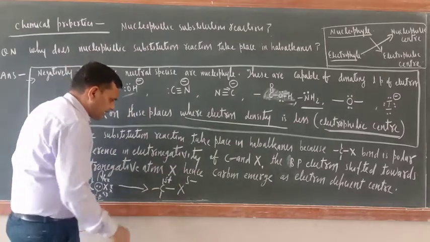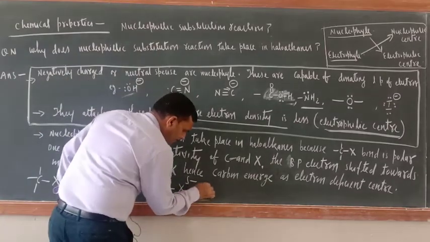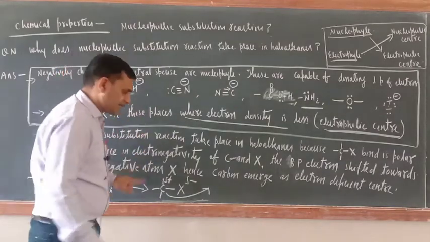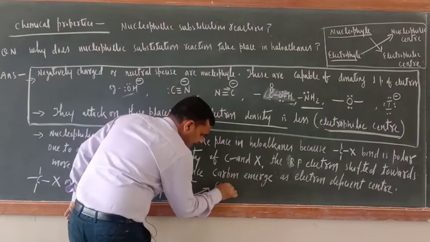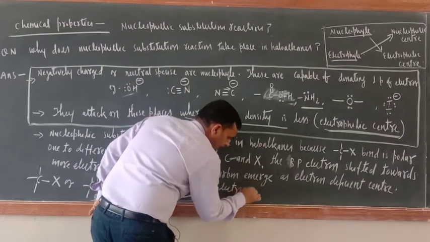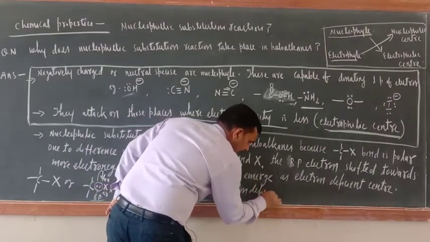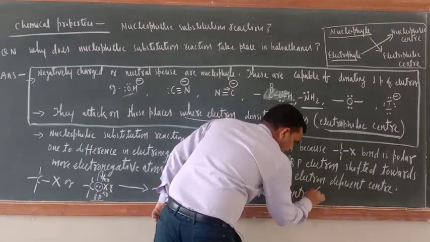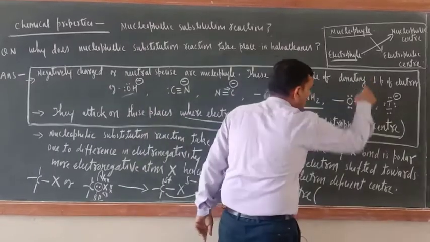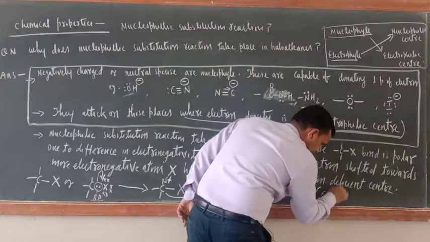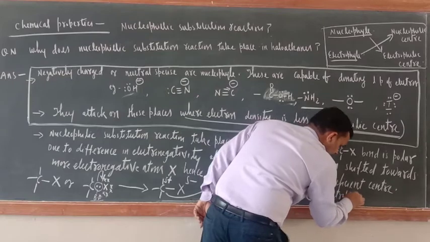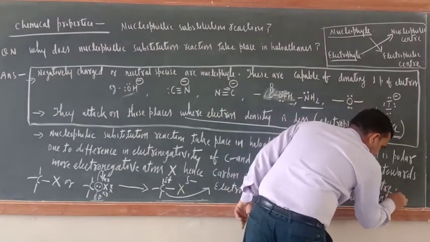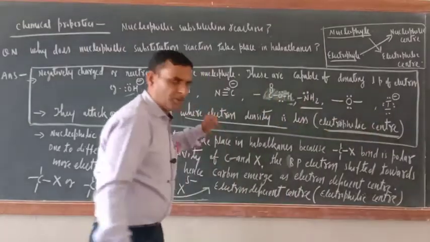So this center, what is carbon here? Carbon is here an electrophilic center, an electron deficient center. So electron deficient center is also known as electrophilic center. And in electrophilic center, now who will attack?